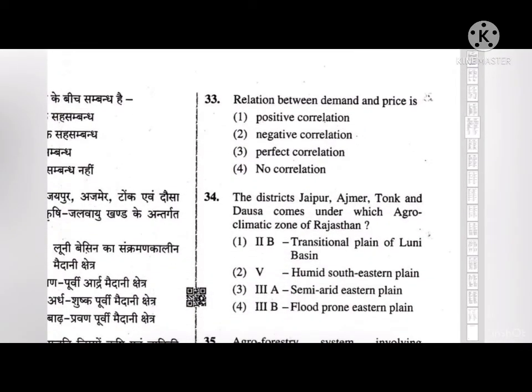Relationship between demand and price is, so the options are positive correlation, negative correlation, perfect correlation or no correlation. So the correct answer to this is second, that is negative correlation.